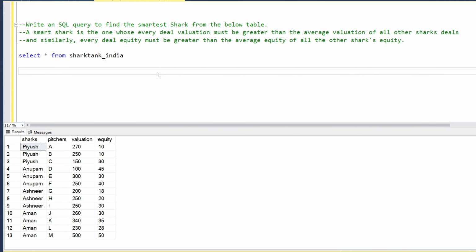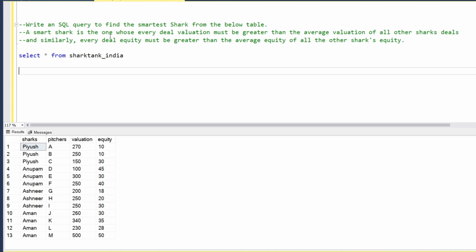So today I'm back with another interview question. Today we have a very interesting question. We have a Shark Tank table. In the Shark Tank table, we have a few columns like sharks, pictures, valuation, equity. In the sharks, we have Piyush, Anupam, Ashneer, Aman. Pictures we have like this, and we have valuation and the equity. So the question is, we have to find the smartest shark. So who's the smartest shark, guys?